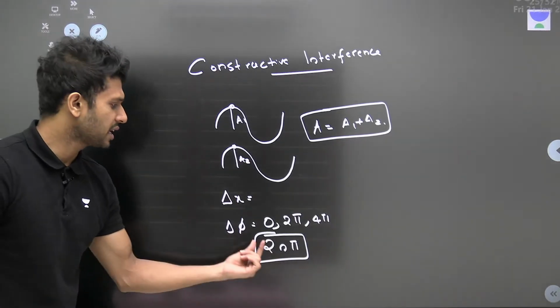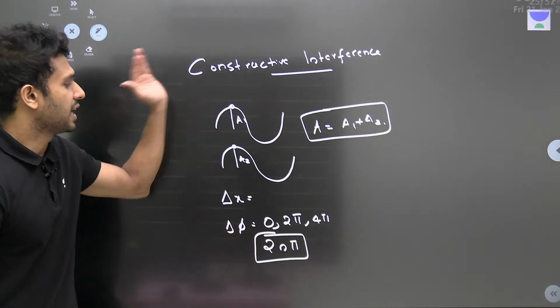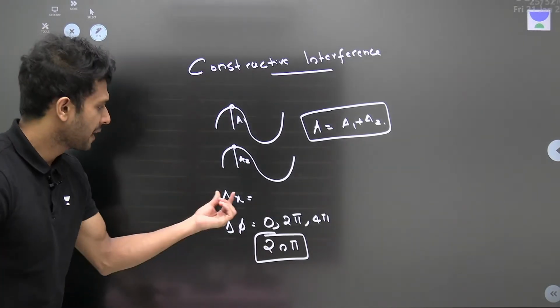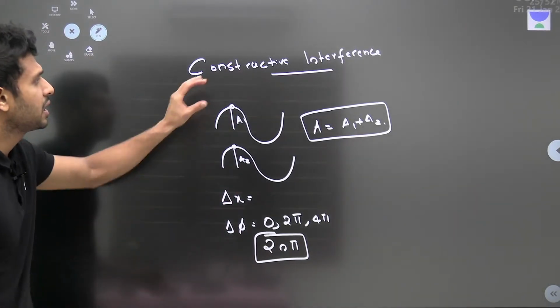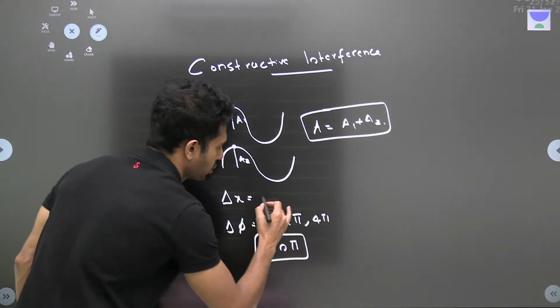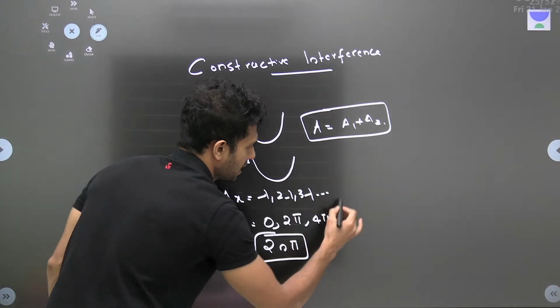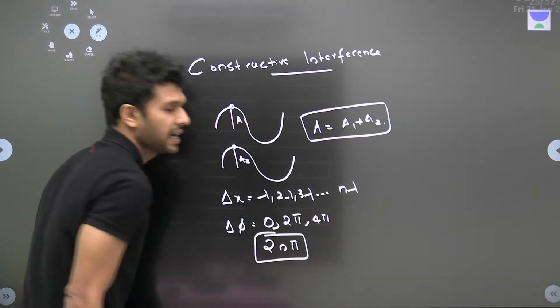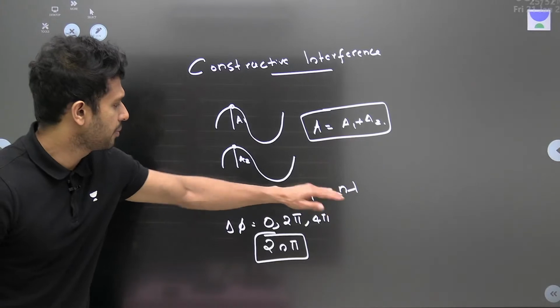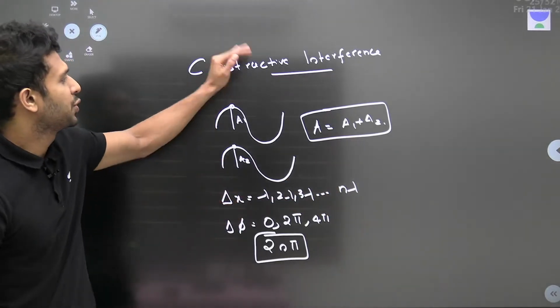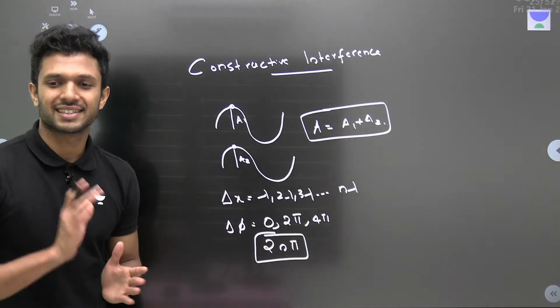In a general way, you can write if it is 2n pi, we can have constructive interference. What should the path difference be for constructive interference to happen? We know it is lambda, 2 lambda, 3 lambda, that is, it should be an integral multiple of lambda.